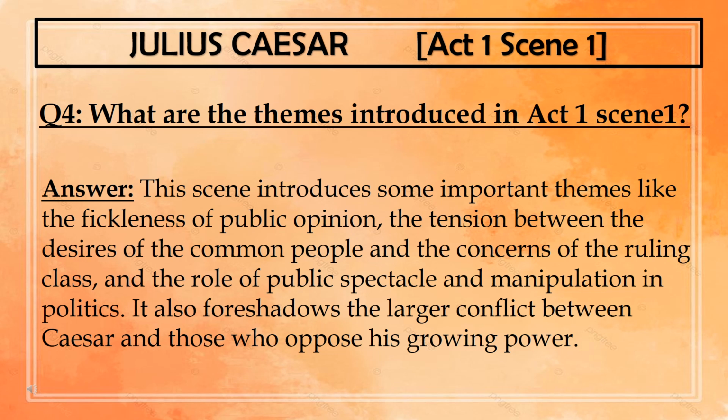Another very generalized question that you can get is: what are the themes that are introduced in Act 1 Scene 1 of the play? You'll answer it like this: this scene introduces some important themes like the fickleness of public opinion. You can also write this phrase as the shifting loyalties of the people, the tension between the desires of the common people and the concerns of the ruling class, the role of public spectacle, and manipulation in politics. It also foreshadows or outlines or announces the larger conflict between Caesar and those who oppose his growing power.